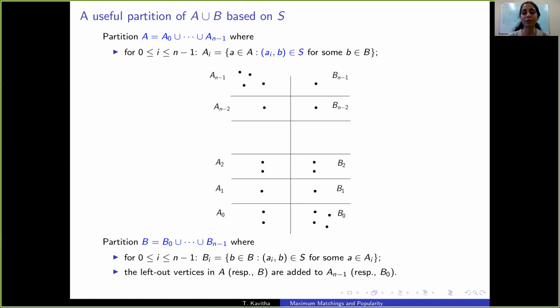So S need not be a perfect matching. There could be vertices left unmatched. The left out vertices in A are added to the topmost set A_{n-1}, and the left out vertices in B are added to the bottommost set B_0.